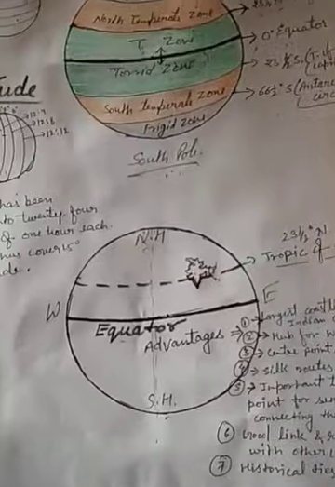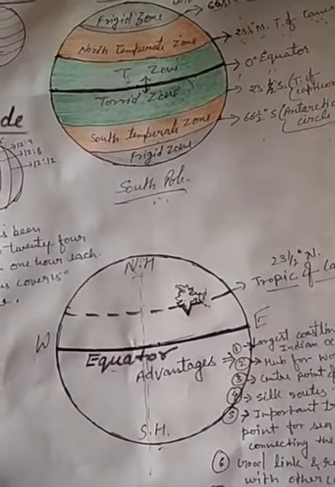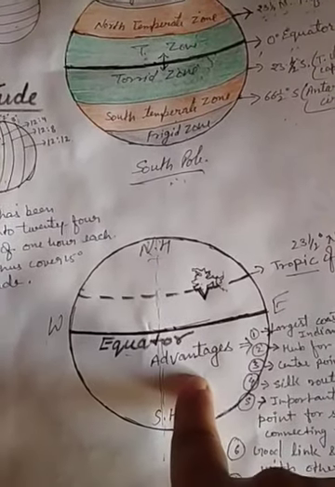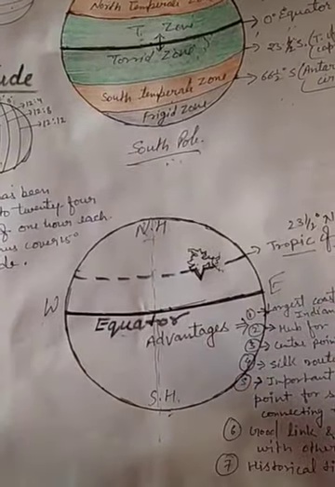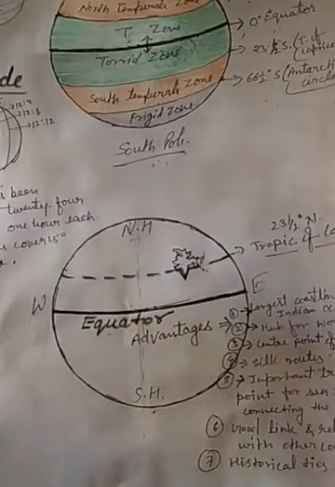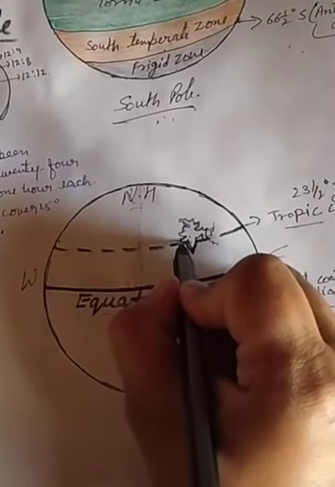One more thing you have to remember: the very important latitude which divides the earth into two equal parts is the equator, and an important latitude which divides the country India into two equal parts is the Tropic of Cancer. The Tropic of Cancer crosses just the center of our country India.